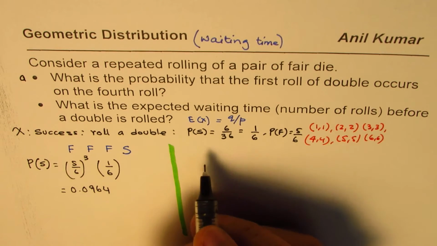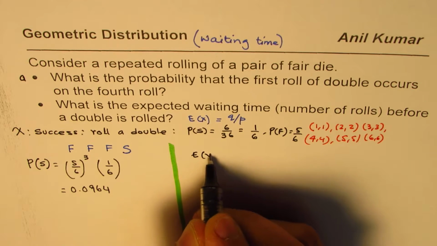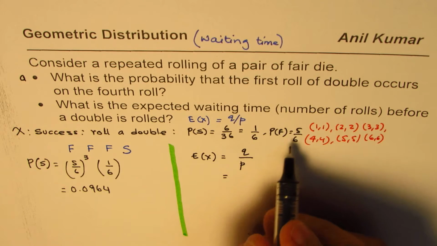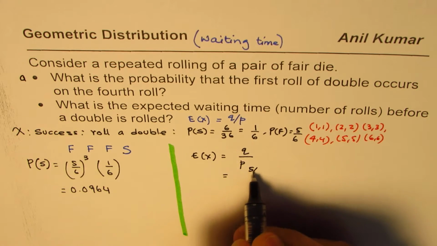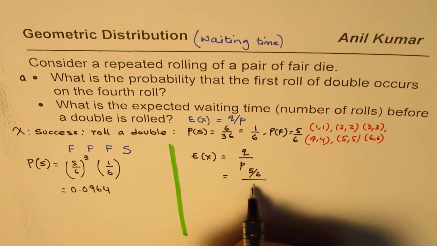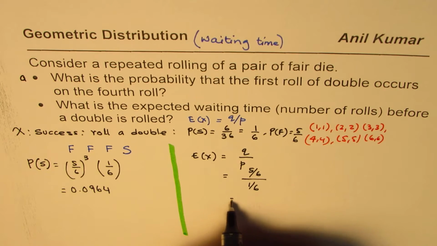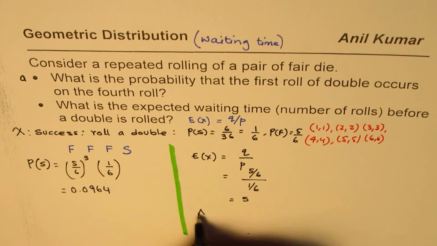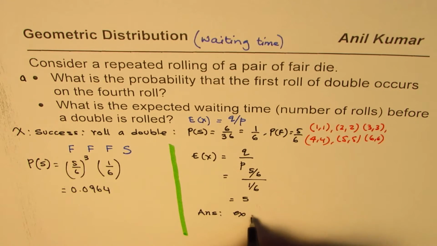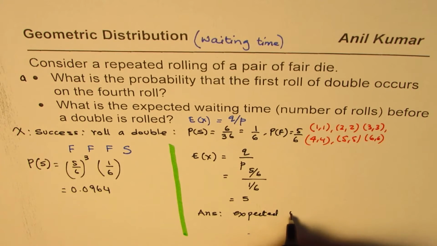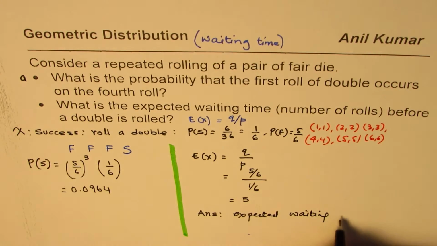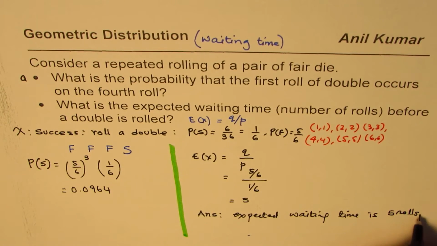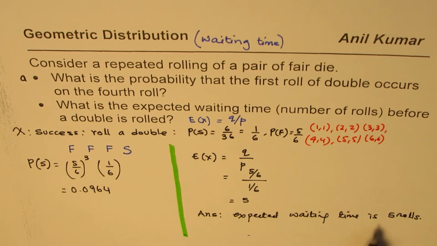Now when we are doing the waiting time, the expected time is Q over P. In our case, Q is 5 over 6 divided by P, which is 1 over 6, and that equals 5. So the waiting time is 5 rolls. The answer is, expected waiting time is 5 rolls, so the sixth will be a success. So that is what it is.